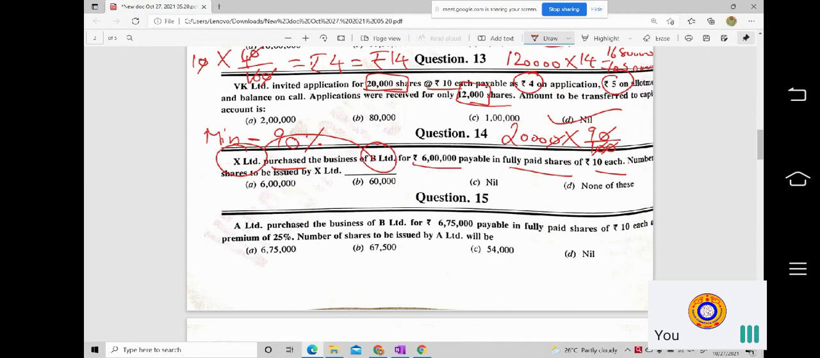So what you are going to do is divide the amount to be paid, as the numerator, by the face value of the share. That means the amount to be paid is 6 lakhs. Very simple. One share costs rupees 10, and I have to make a payment of rupees 6 lakhs. So how many shares do I have to issue? Just cross multiply and divide by 10. So 6 lakhs by 10. What will be the value?